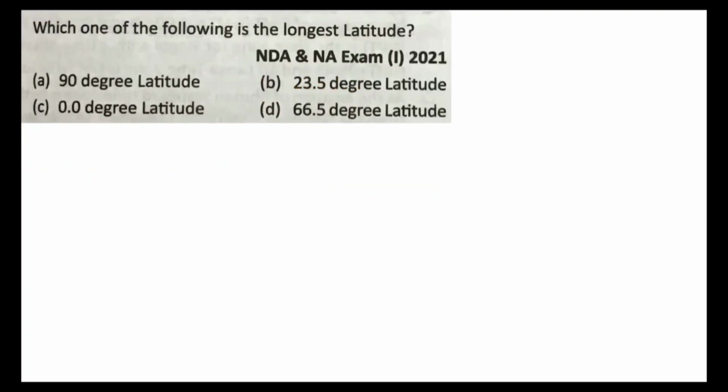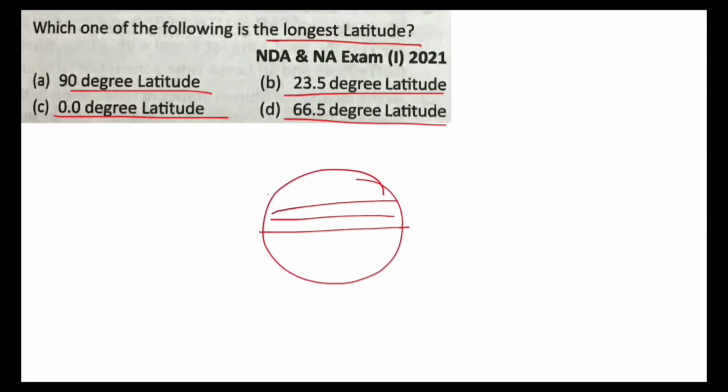Next. Which among the following is the longest latitude? 90-degree latitude, 23.5-degree latitude, 0.0-degree latitude, or 66.5-degree latitude? This is Earth. These are latitudes. So the largest latitude will be this one, 0 degree. So 0-degree latitude, C is correct.